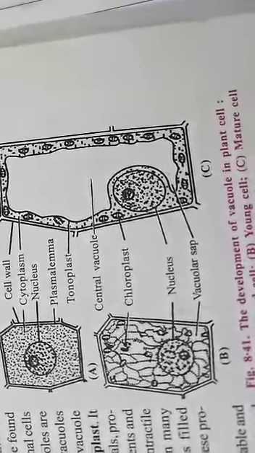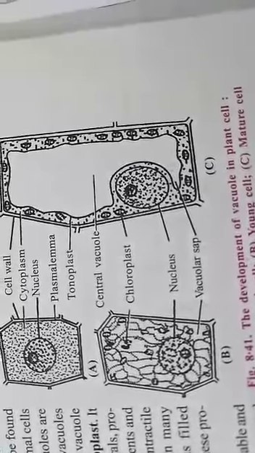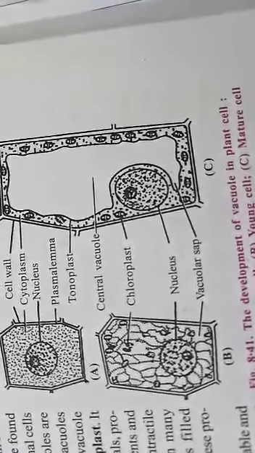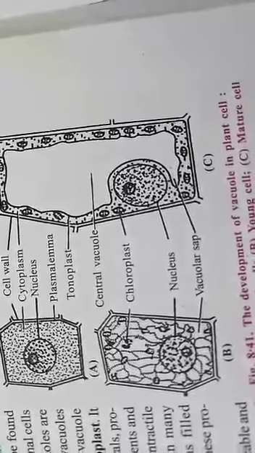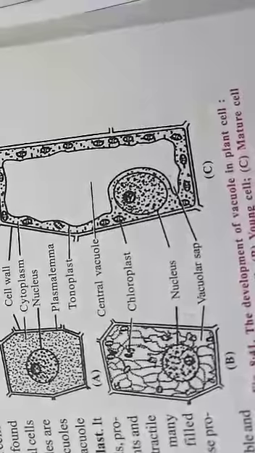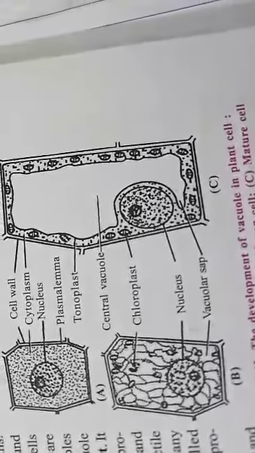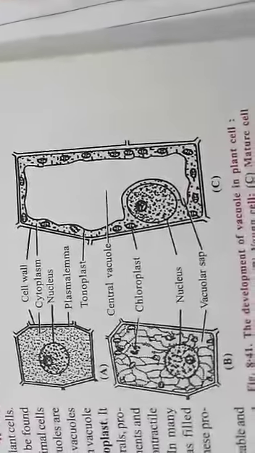In young plant cells, vacuoles are also small sized, but as the cell matures, many vacuoles fuse and form one or a few large vacuoles. What is the function of the vacuole?